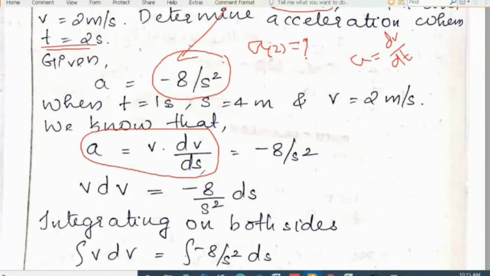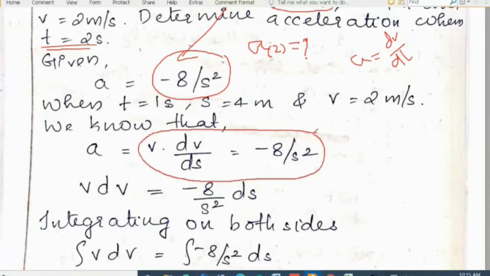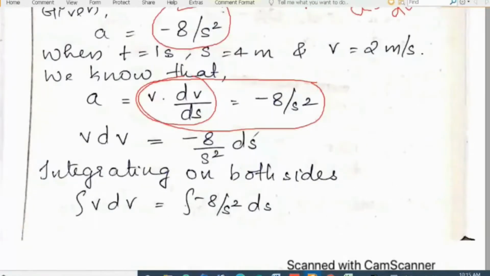A is equal to v into dv by ds, and v into dv by ds is equal to minus 8 by s square, because we replaced a with this expression.